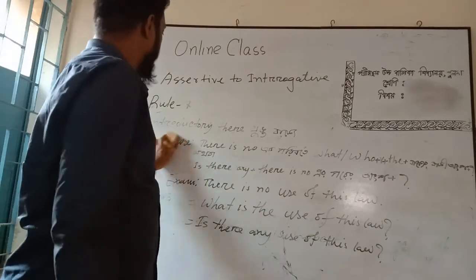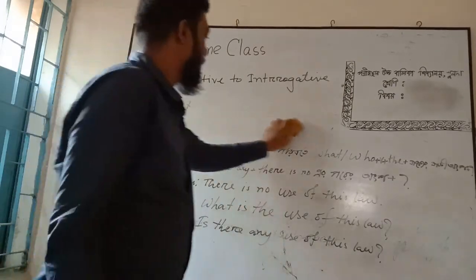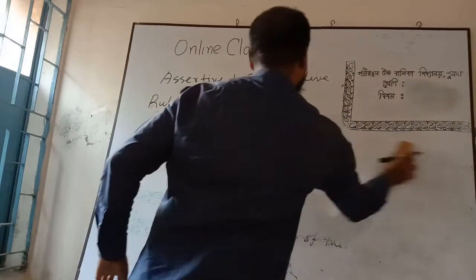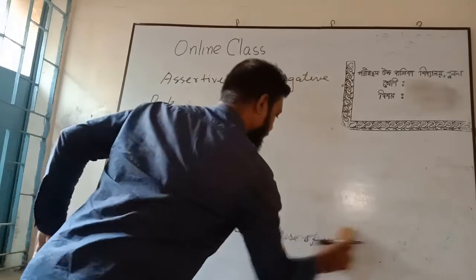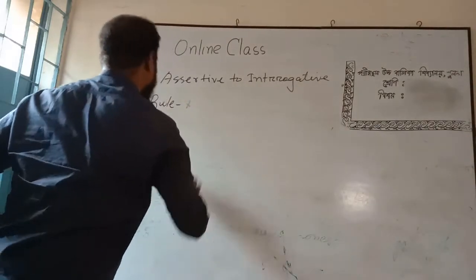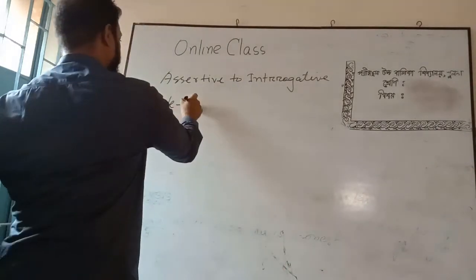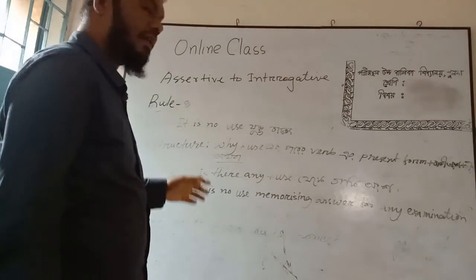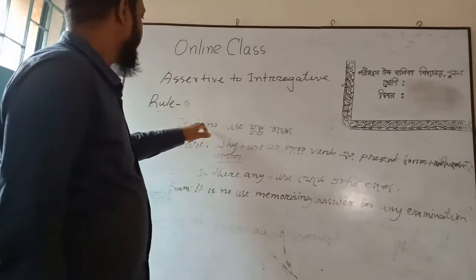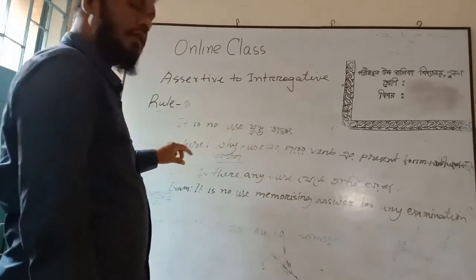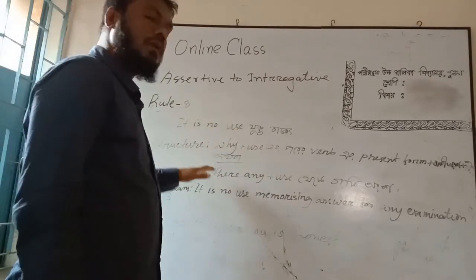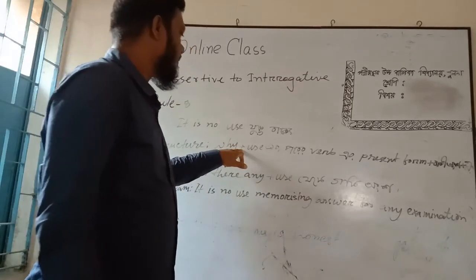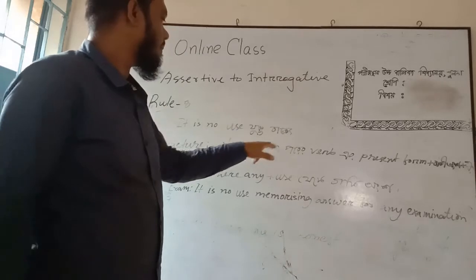Now rule number 8. If we find in the sentences it is no use, when we convert the sentence into interrogative, the structure will be why plus the part after use.